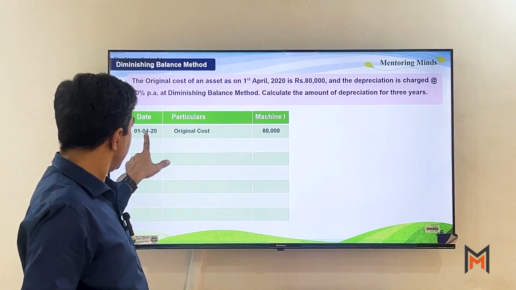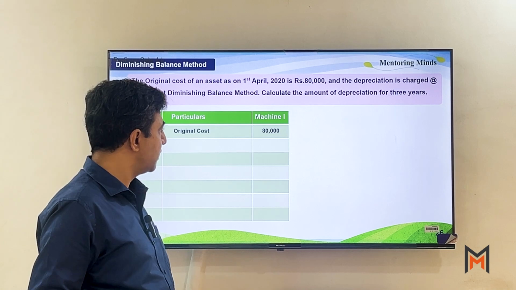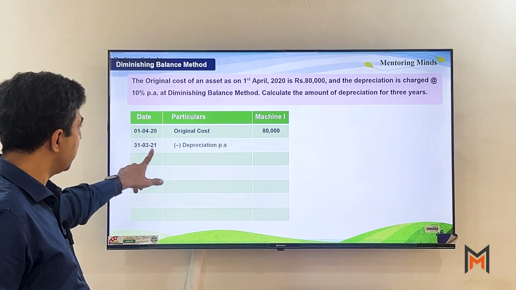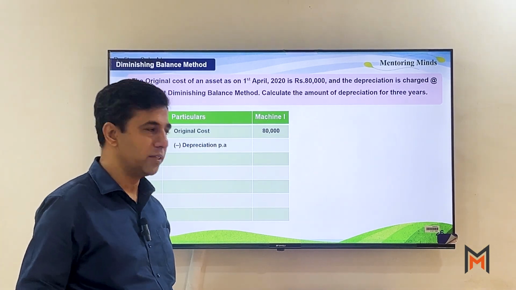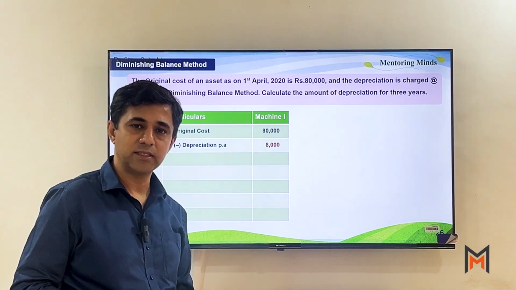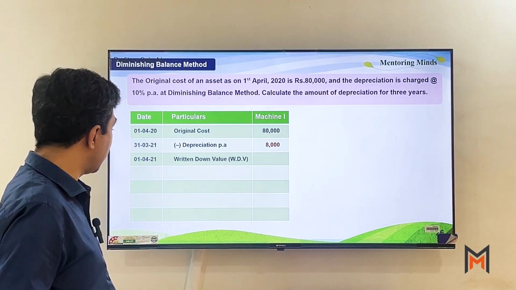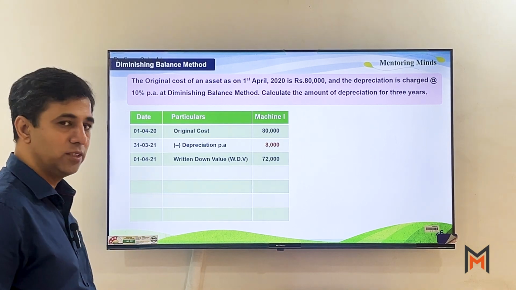Now let's say in the first year we have purchased the asset for 80,000. At the end of the year we are charging depreciation. 10% of 80,000 is 8,000. Now the reduced value, the written down value, is 72,000.